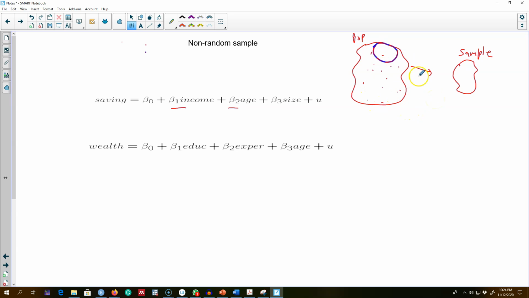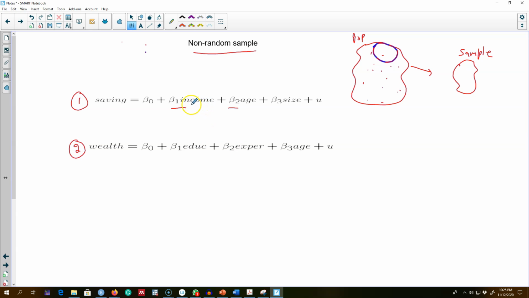And essentially, we want to make statistical inferences about this whole population from this sample. So what happens if our sample is non-random? I'm going to give you two examples and two types of models to show that in some cases, a non-random sample may not be very problematic, and in other cases, it may be problematic.